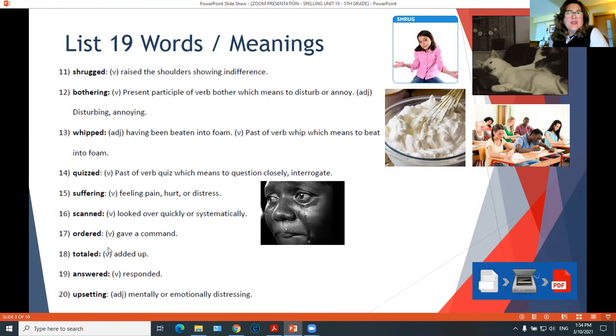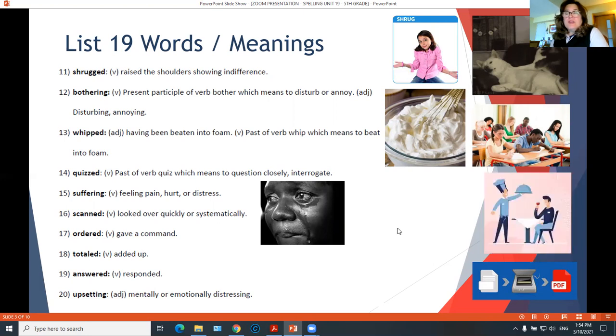Ordered is the past tense of order, which means to give a command. So when you go to a restaurant, you order something and the waiter brings you what you ordered, okay?